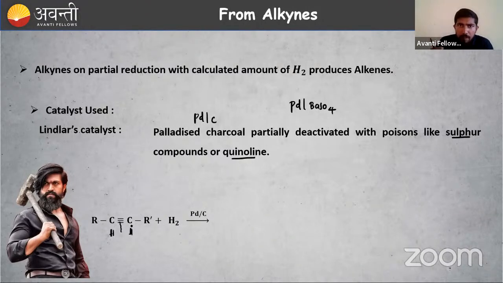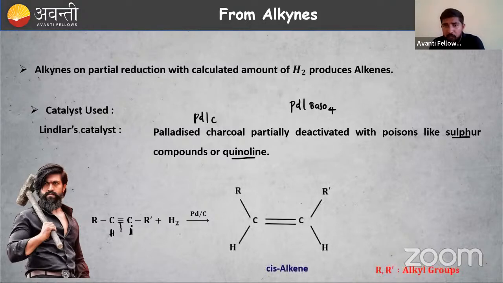Palladium on carbon, meaning charcoal, in the presence of poisons. I am adding hydrogen; that is reduction. Addition of hydrogen is known as reduction. What is the product obtained here? The product is an alkene. Cis alkene or trans alkene? Cis alkene means I am adding two hydrogens to the same side. Look here: R and R dash, our alkyl groups, are present on one side, and the hydrogens are also on the same side. So we can call it a cis alkene. Suppose R is CH3; you can name it cis-2-butene.